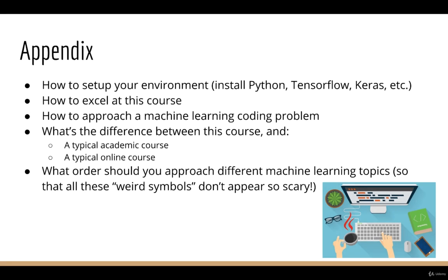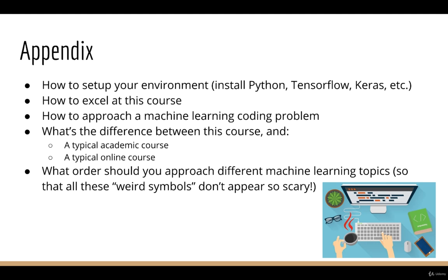Finally, for those of you who haven't yet set up your development environment, or you want some tips on how to navigate this course, we have the appendix. The appendix was set up to answer some of the most common questions I get from students. I get these questions daily, so it's nice to have a comprehensive set of lectures to help students and give them in-depth answers to their questions.